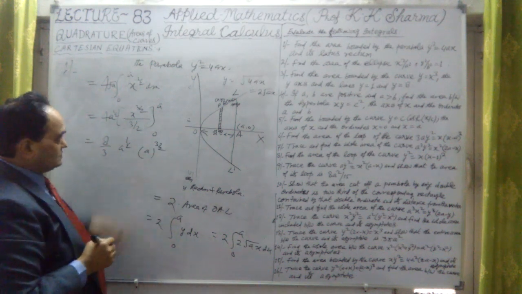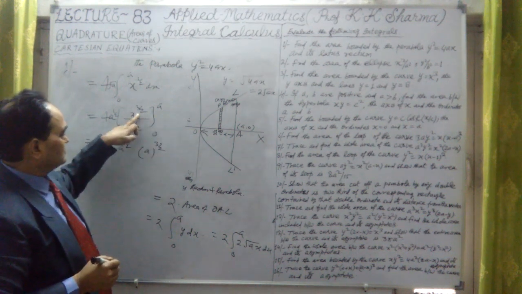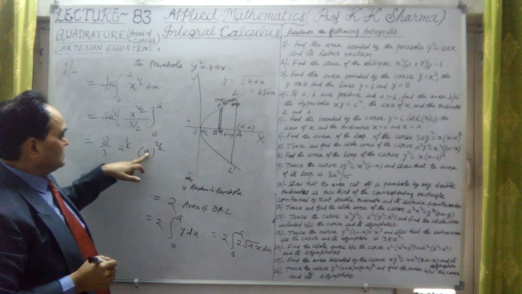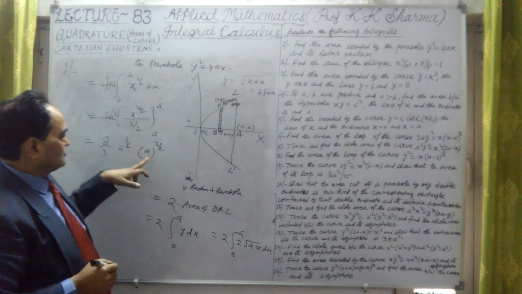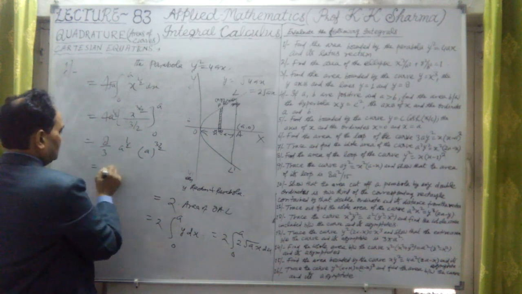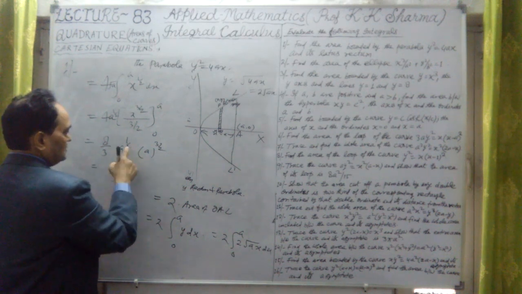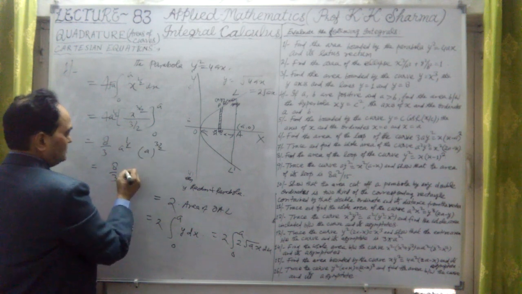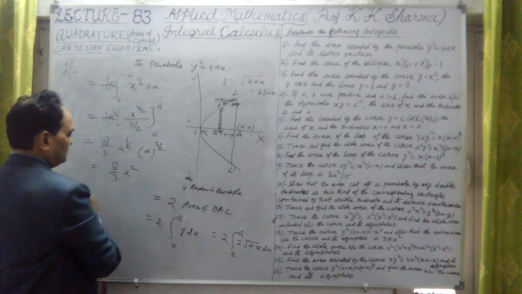Together with a half, it will give us 8 by 3, a to the power 4 by 2, that means a square.